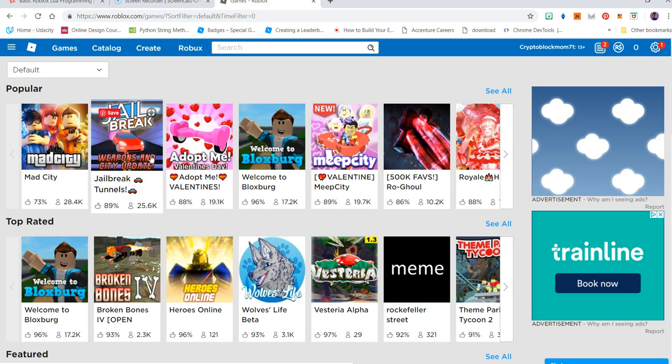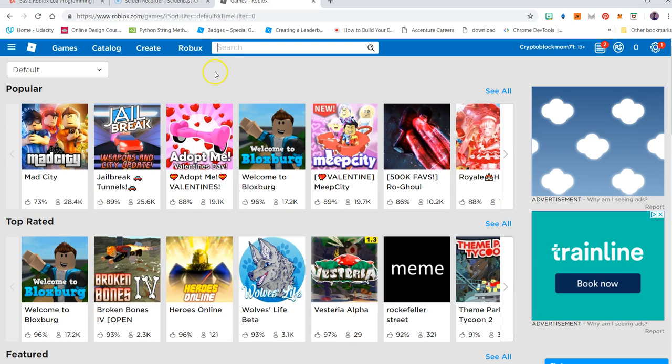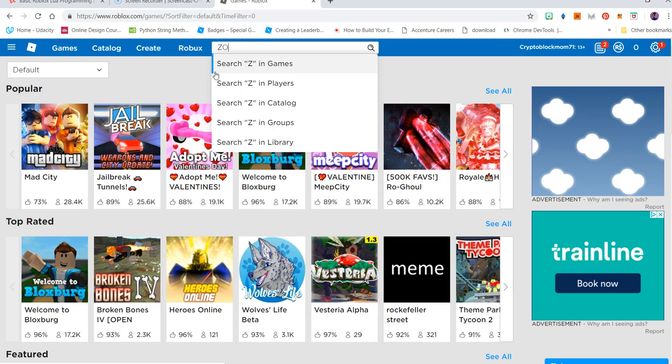So the worlds allow you to connect with different people, play a variety of games, and have fun while being creative and letting your imagination go free. If you have a specific type of game in mind, you can find it over here. Say you want zombie games. If you search zombie in players, it will show you what we call humanoids or characters.